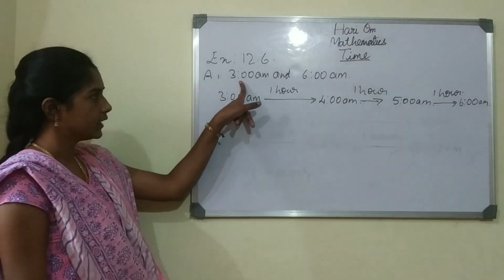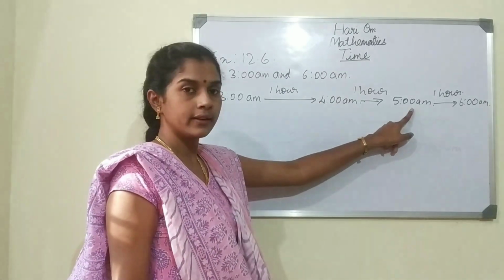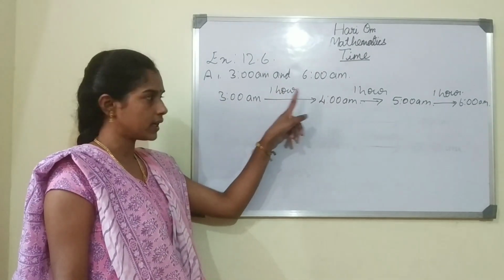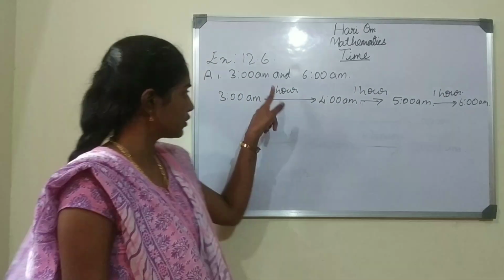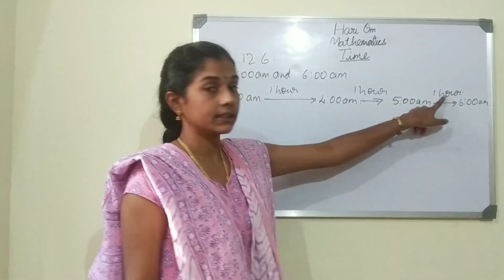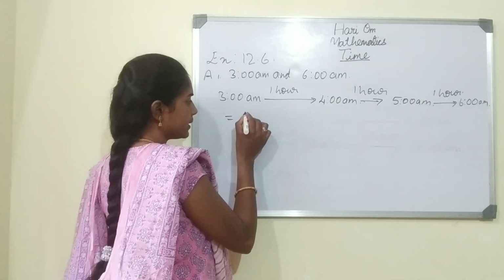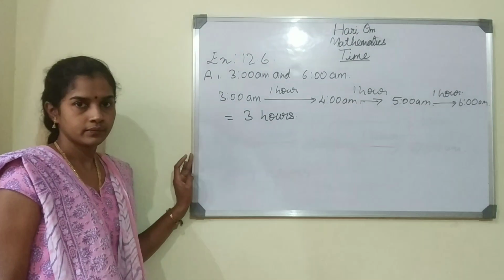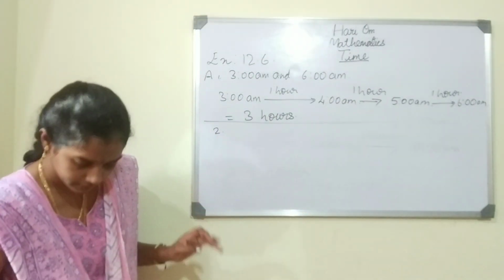Okay children, here 3 to 6 a.m. So 3 to 4, 4 to 5, 5 to 6. So 1 hour between 3 to 4, 1 hour, 4 to 5, 1 hour, 5 to 6, 1 hour. So here 1, 2, 3, 3 hours. The time duration between 3 a.m. and 6 a.m. is 3 hours. Understood children? Now let us go for the second one.